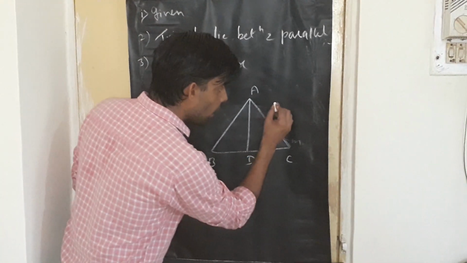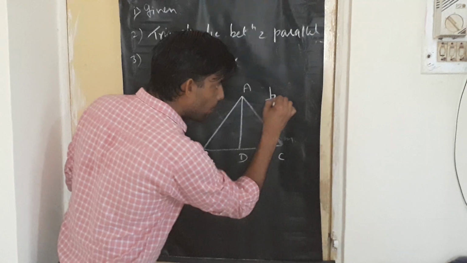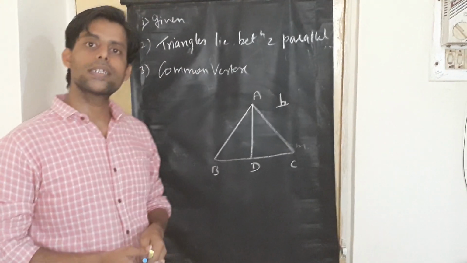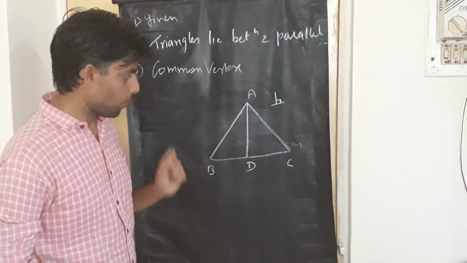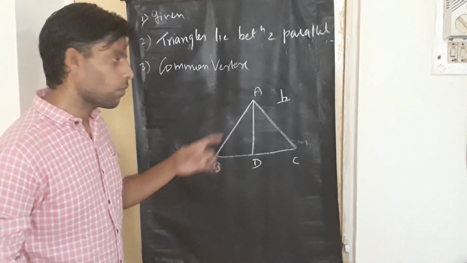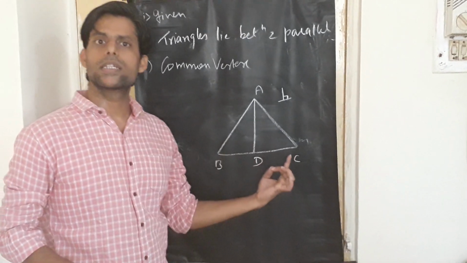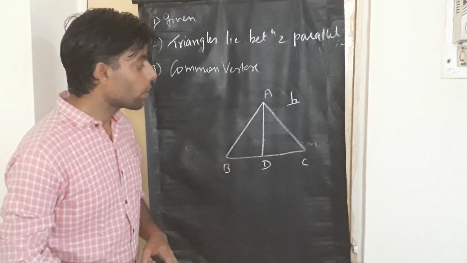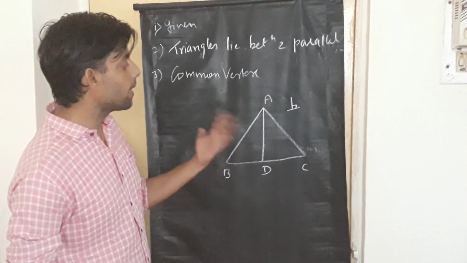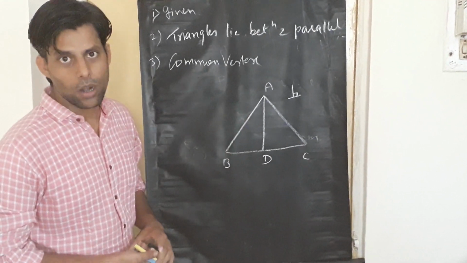Until and unless you see a perpendicular sign, don't say a segment is a height or altitude. So once again, what is the base of triangle ABC? It's BC. What is the height of the triangle? For this case, we'll say the height is not there.